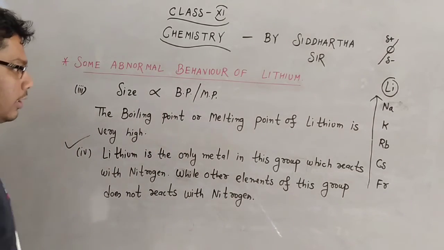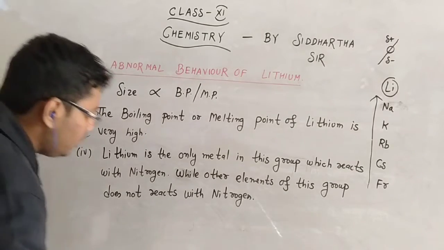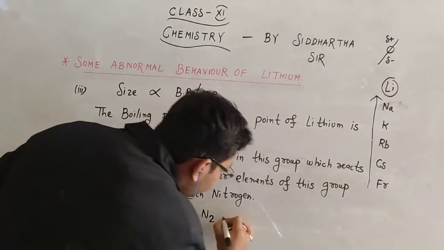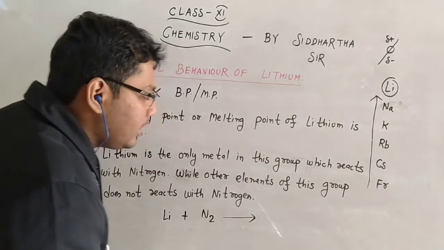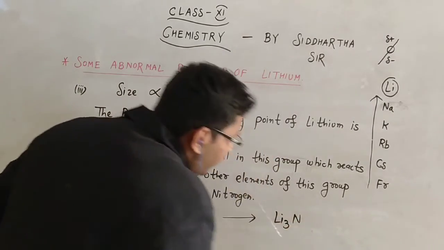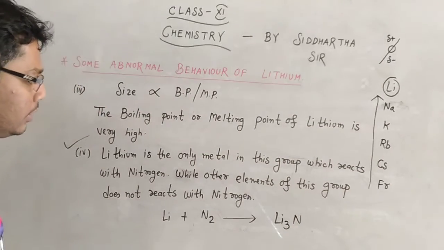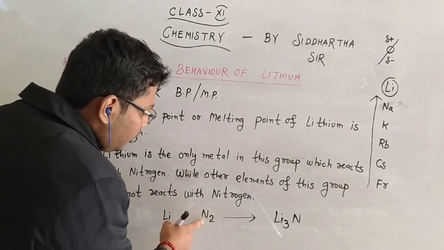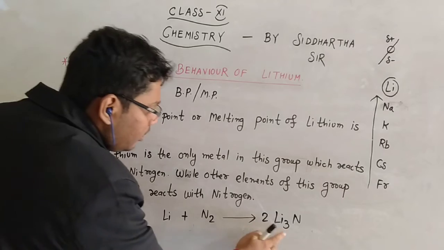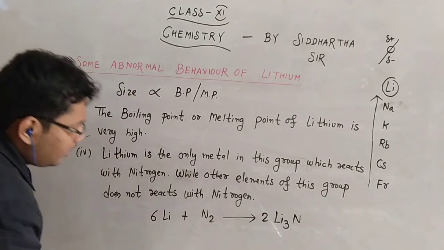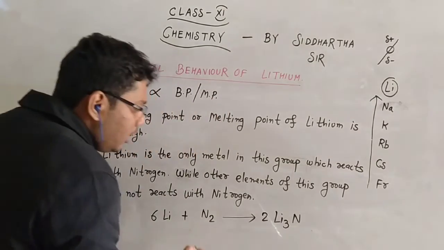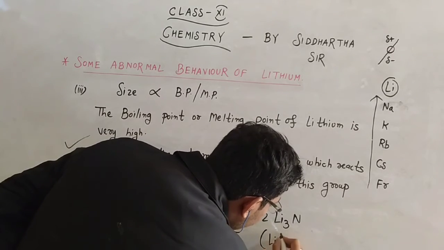Okay, so now I can write the reaction of lithium with nitrogen. Lithium reacts with nitrogen to form lithium nitride, and the chemical formula of lithium nitride is Li3N. Here two atoms of nitrogen are present, so for balancing the reaction, I can write 2 and 3 times 2 is 6, so 6 atoms of lithium are needed. Now the reaction is totally balanced, and the final product in this case is lithium nitride.